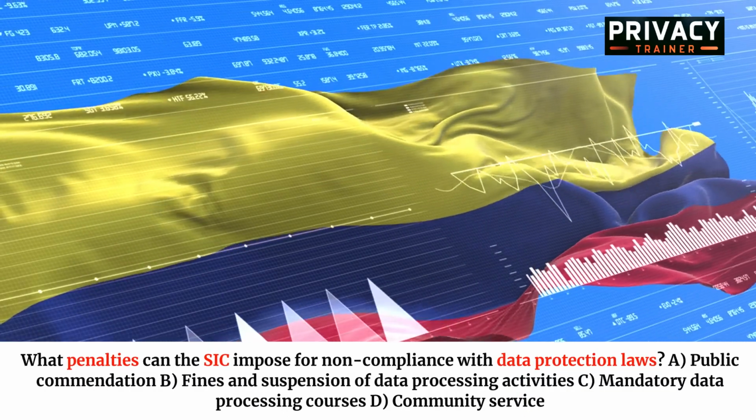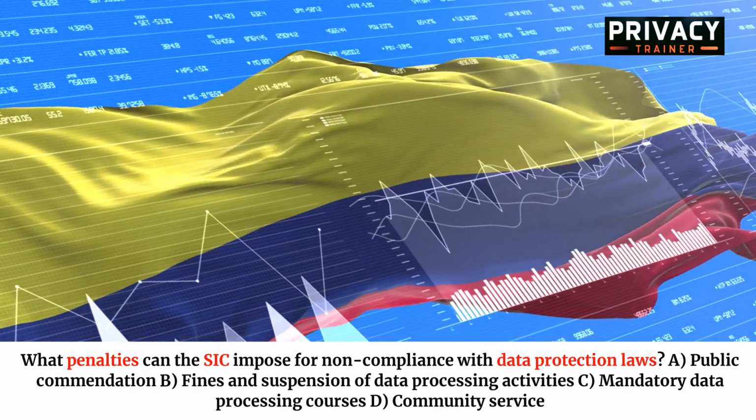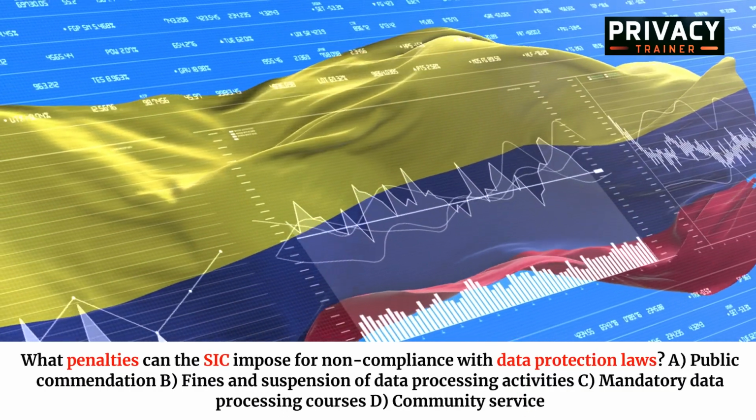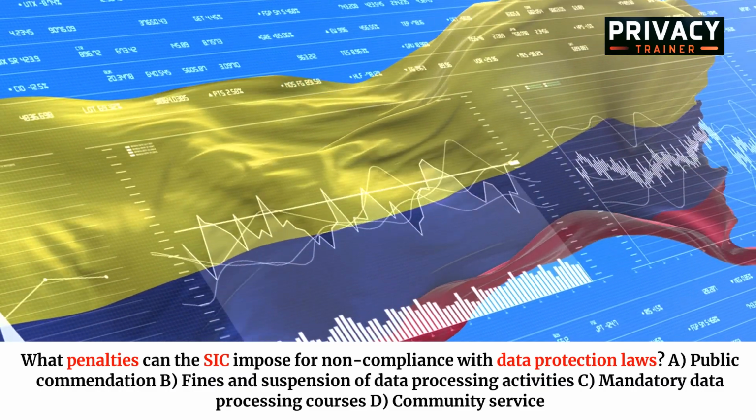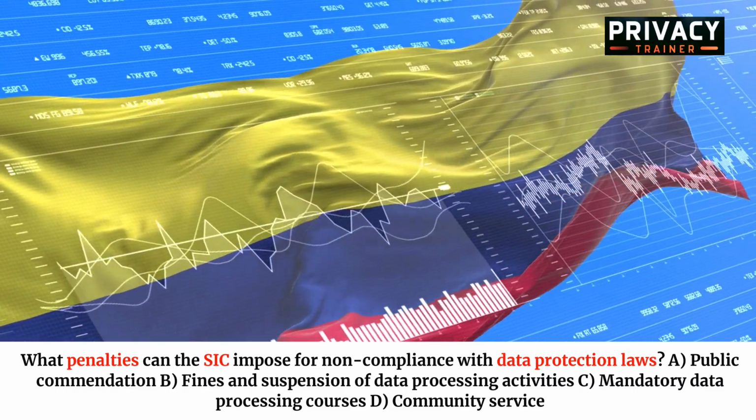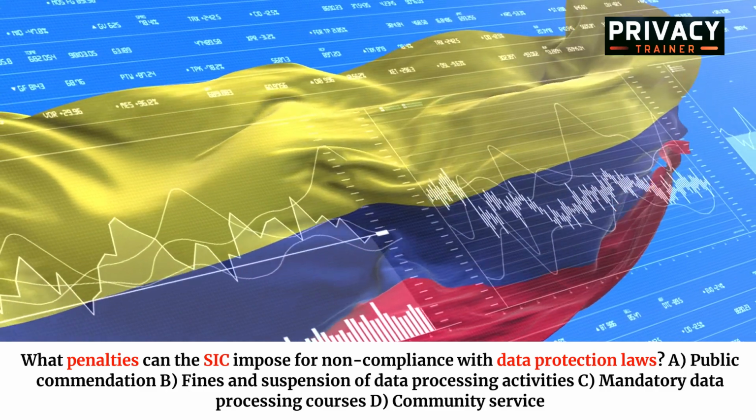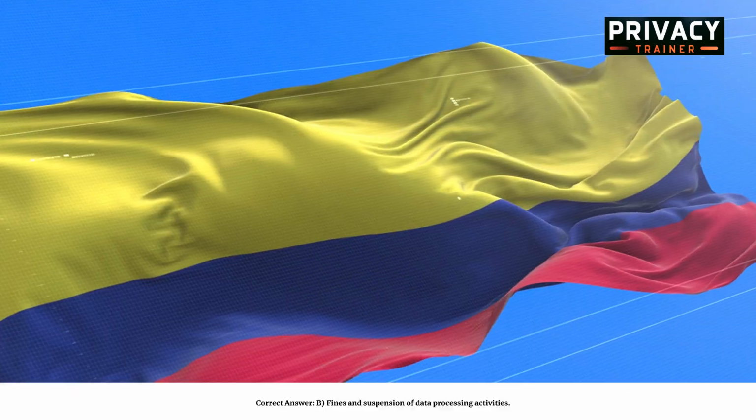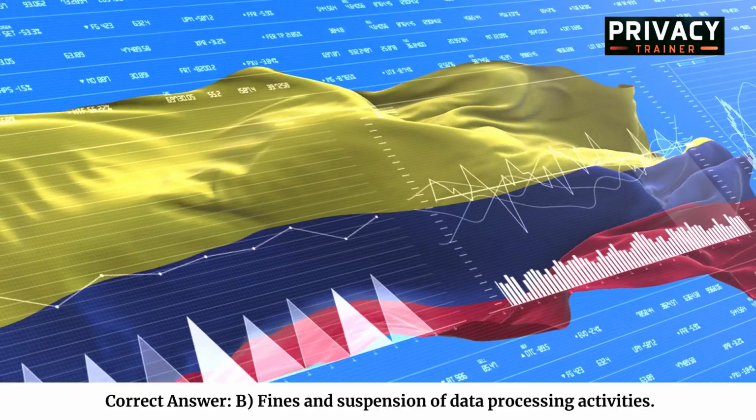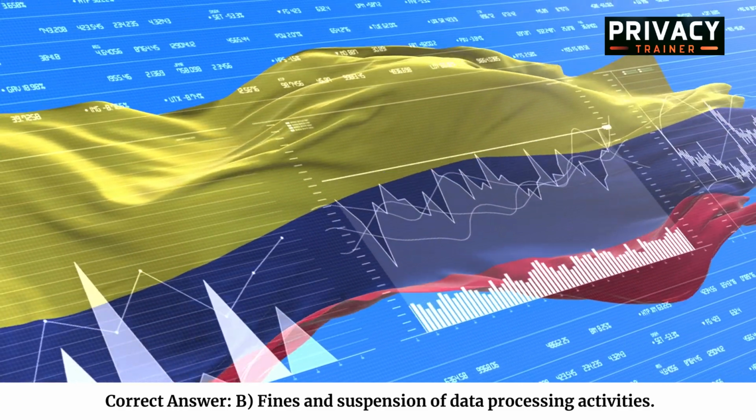What penalties can the SIC impose for non-compliance with data protection laws? A. Public commendation. B. Fines and suspension of data processing activities. C. Mandatory data processing courses. D. Community service. Correct answer: B. Fines and suspension of data processing activities.